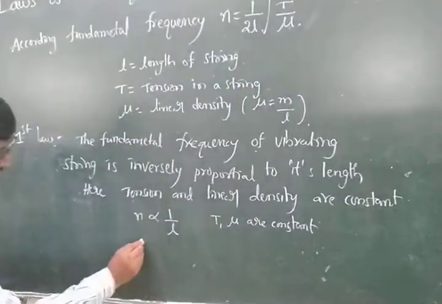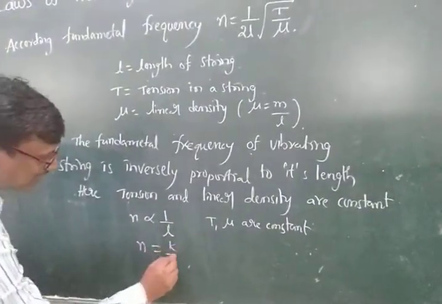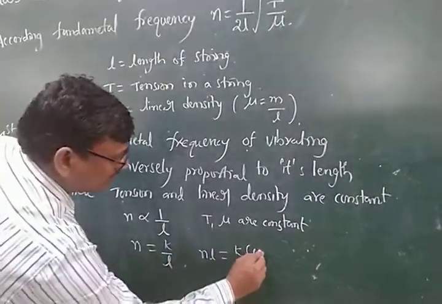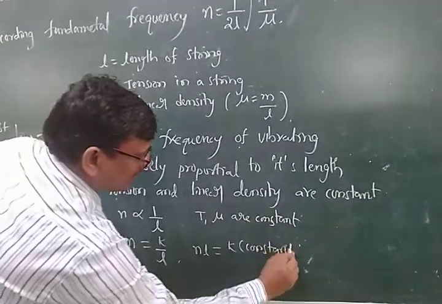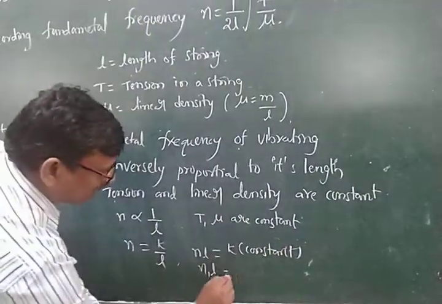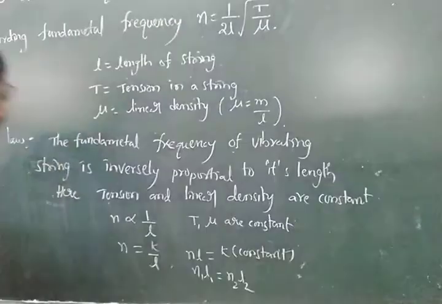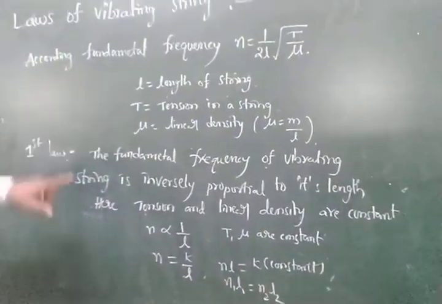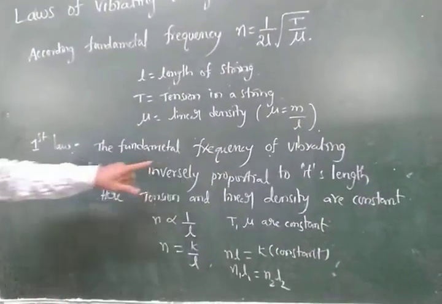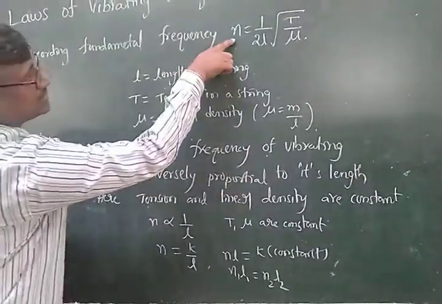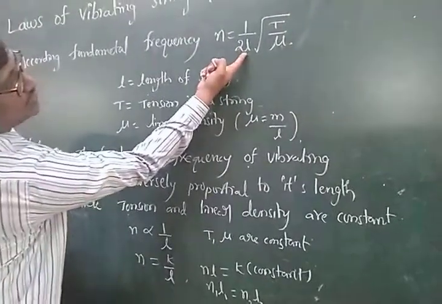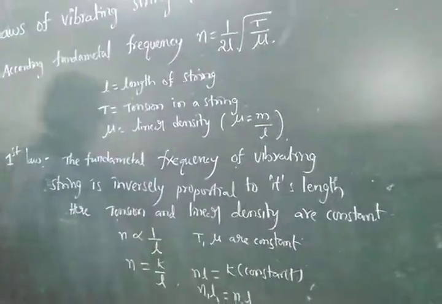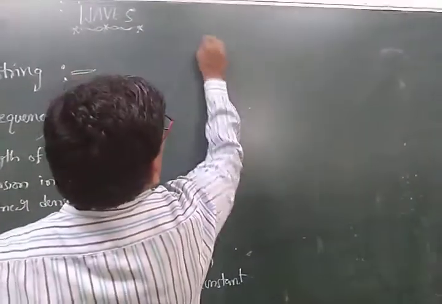Taking the proportionality constant, that is equal to K by L. Take the cross multiplication, N into L is equal to K, that is the constant. Now we can write here that N1 L1 is equal to N2 L2, and this is called the first law of vibrating string. That is, the fundamental frequency of a vibrating string is inversely proportional to its length, where tension and linear density are constant.